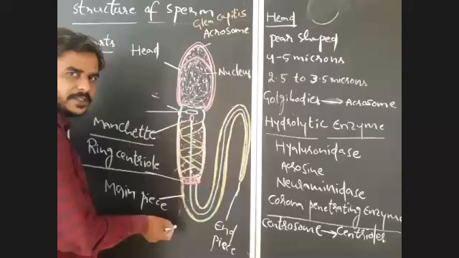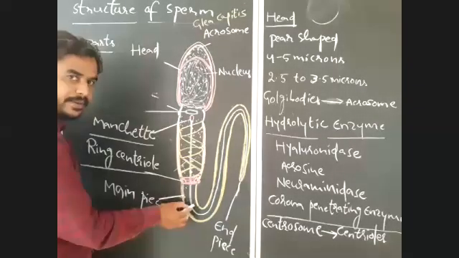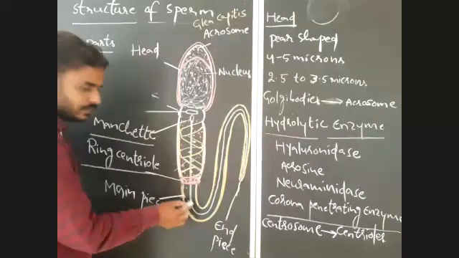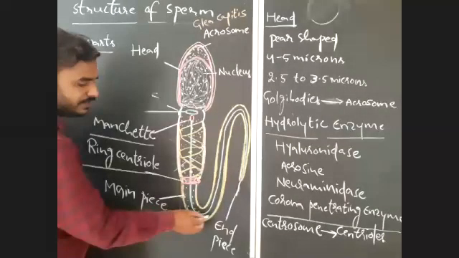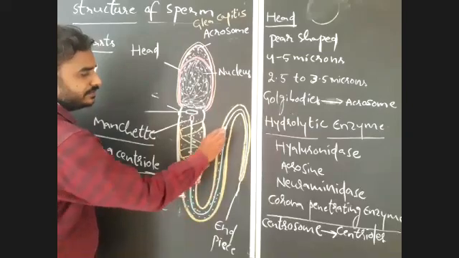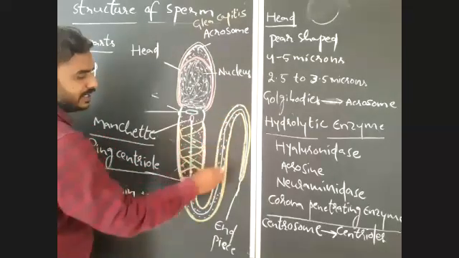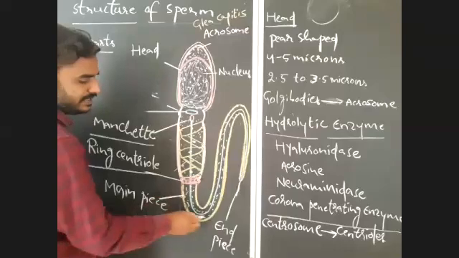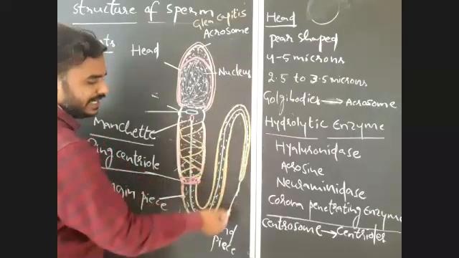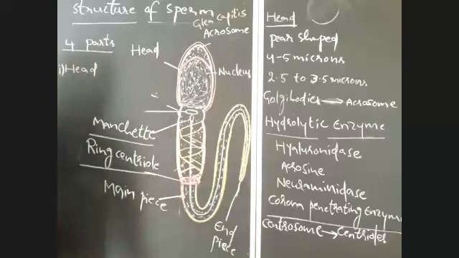In the main piece, there is plasma membrane, and along with the plasma membrane, cytoplasm is also present inside. Main piece contains plasma membrane and cytoplasm. But the end piece contains only axial filament.